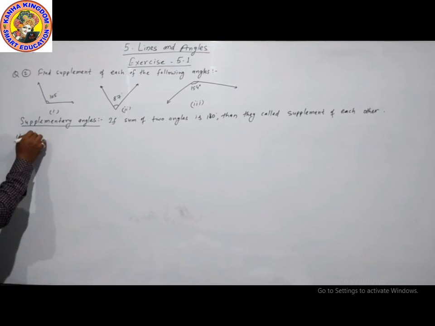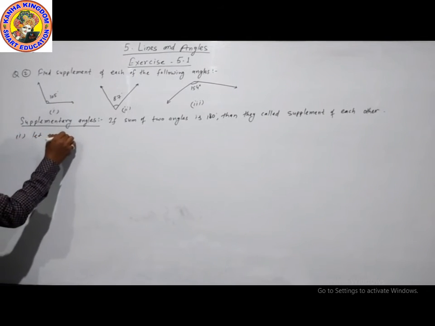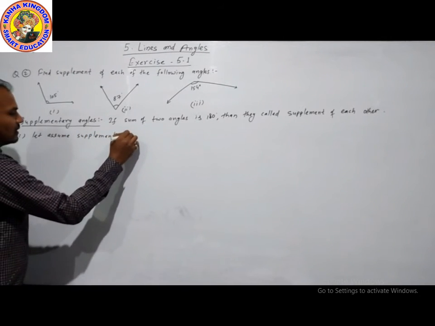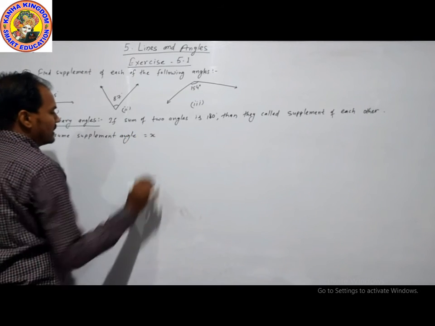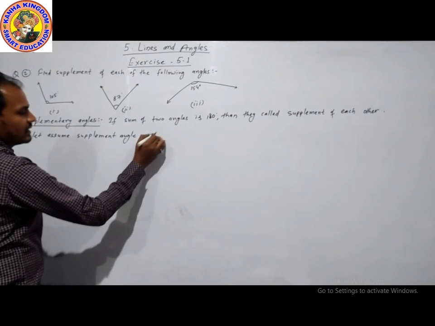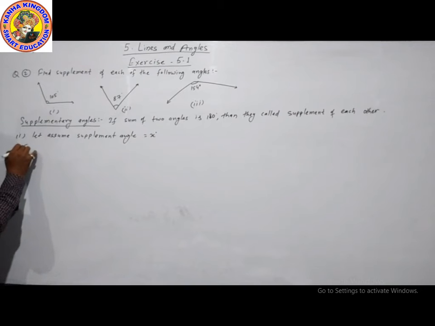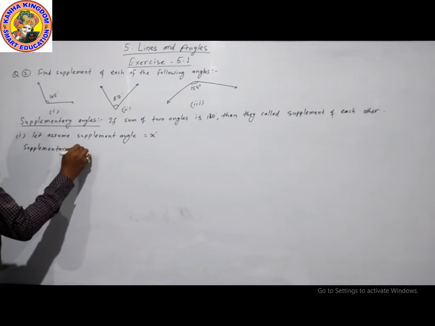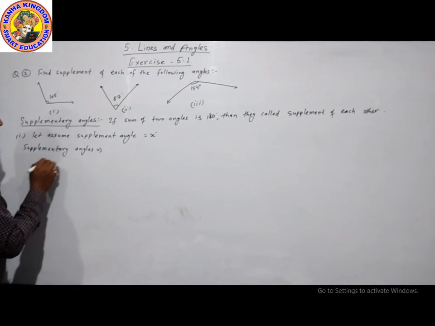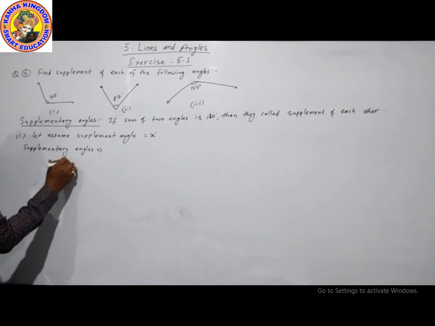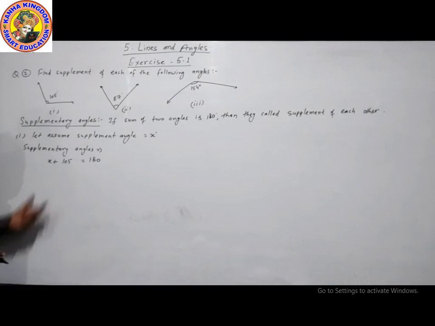Part first. First of all, let us assume the supplementary angle is x degrees. By the definition of supplementary angles, the sum of two angles, x plus 105, is 180 degrees. Now find the value of x.